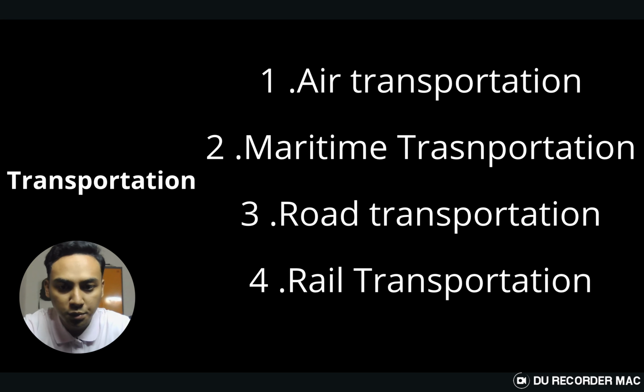Three, road transportation. Cross-border road networks and highways enable the movement of goods and people between neighbor countries. Trucks and buses are common modes of international road transportation. Four, rail transportation. International rail networks connect countries and continents, facilitating the movement of goods and passengers. The method is more flexible, suitable for short to medium distance door-to-door service.